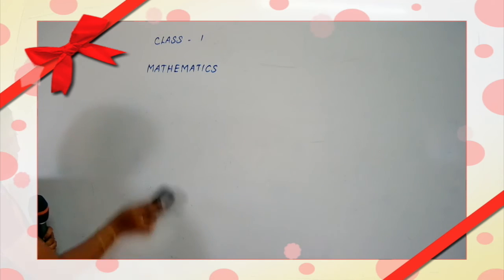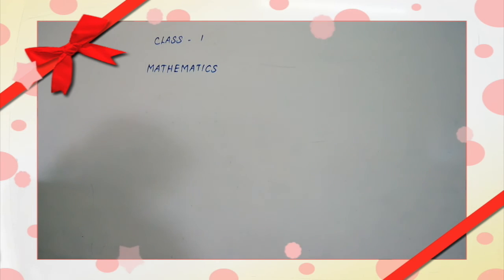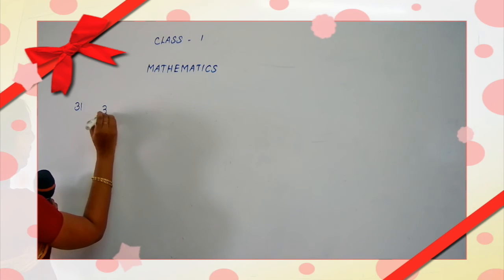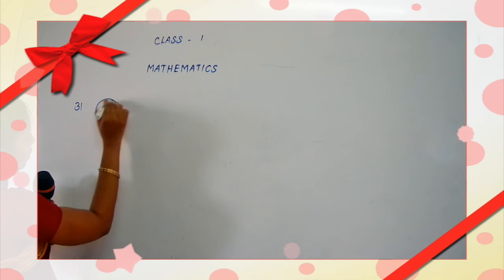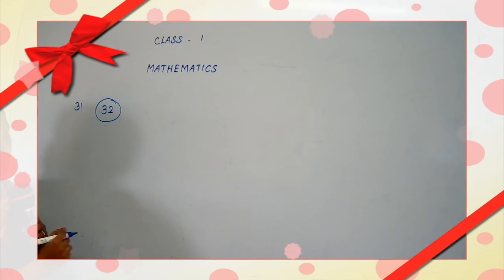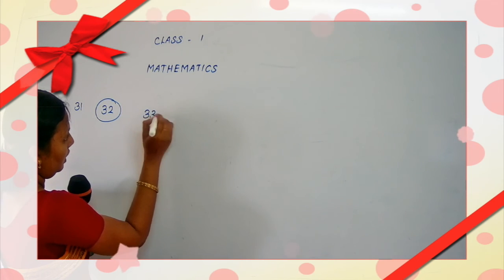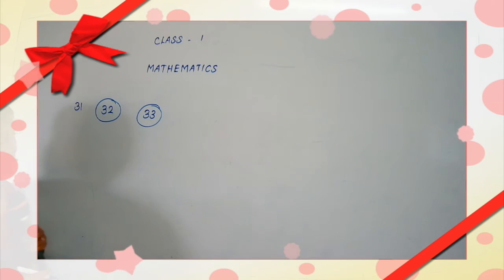Is that so, children? Yes. We want to write 32. Next, what comes after 32? 33. Then 34 is already given.